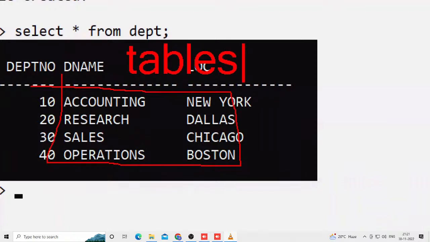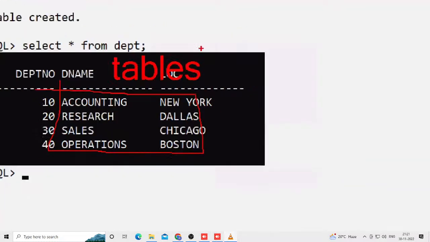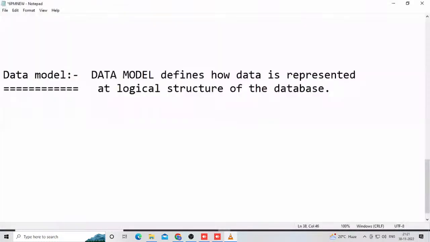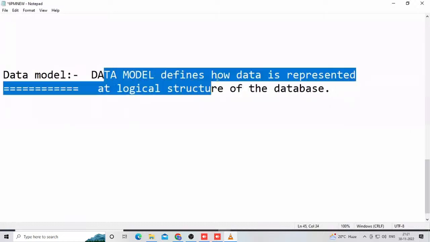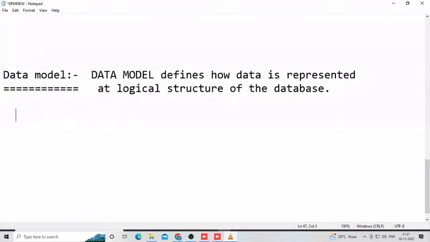Hierarchical data model, network data model, and some other data models were there. IMS and IDMS software were there in those days. But nowadays, data model defines how data is represented at a logical structure of the database. Concentrate here. Suppose from 1970 onwards this data model is there. Where Oracle comes in, we will learn next. First, just roughly observe here.